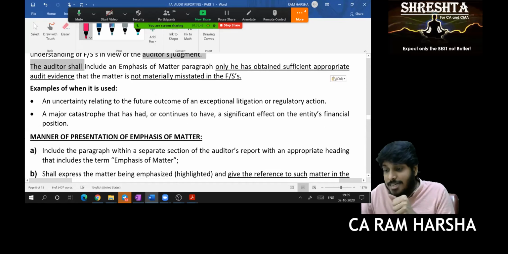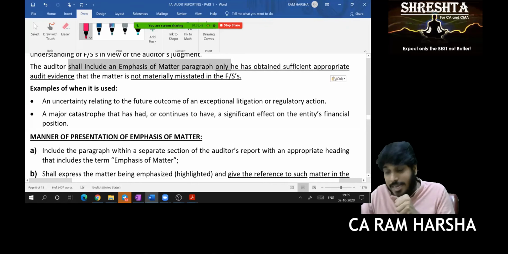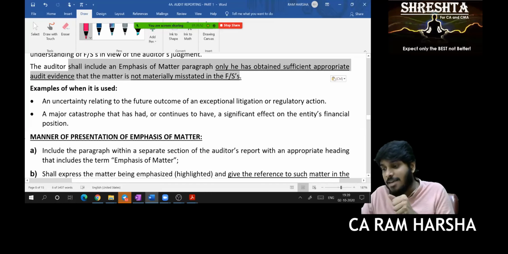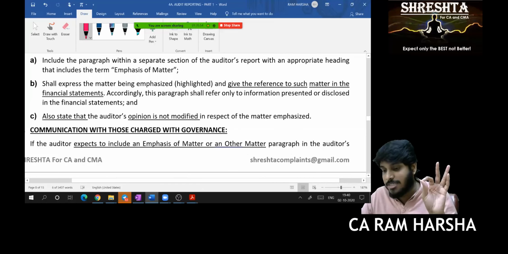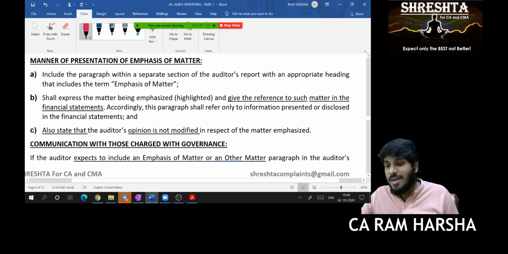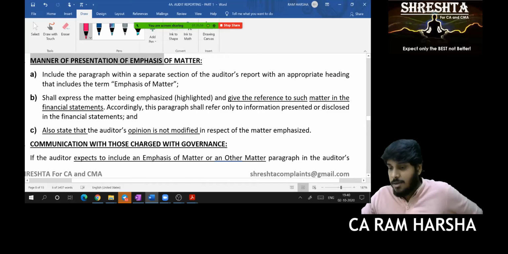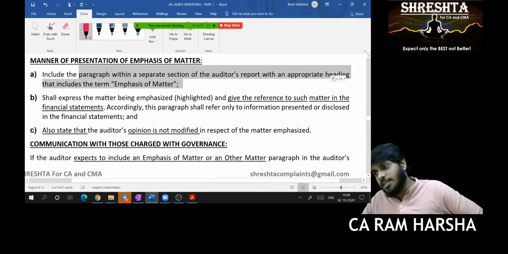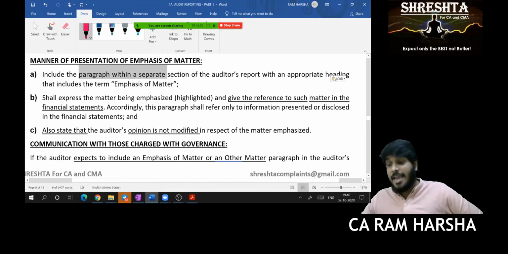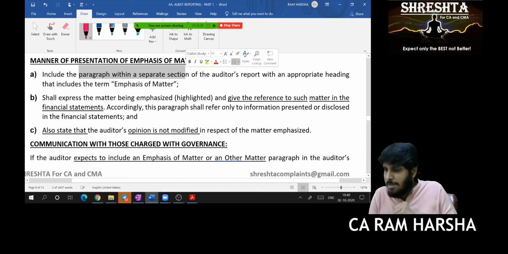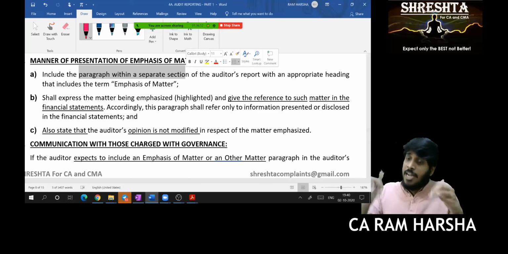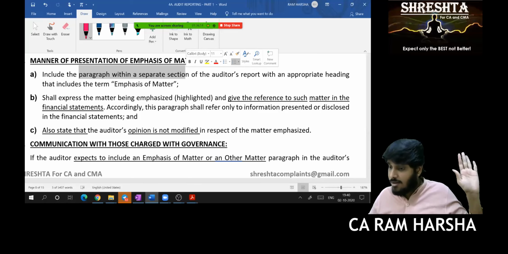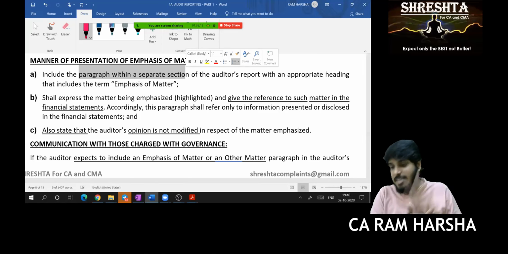The auditor shall include an emphasis of matter only if he has obtained sufficient appropriate evidence that there is no material misstatement in the financial statements. Correct? Yes, sir. What is the manner of presentation? Include the paragraph within a separate section of the auditor's report. Can you merge it as part of the opinion para? No, sir. Can I say emphasis of matter para need not be given separately? No, sir. It should be separate.